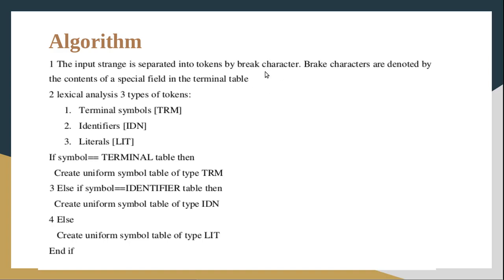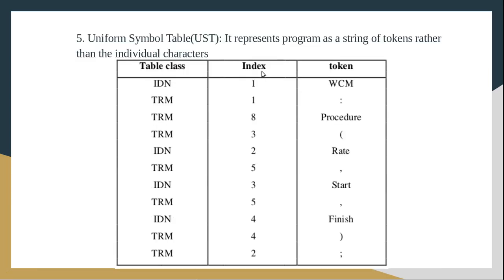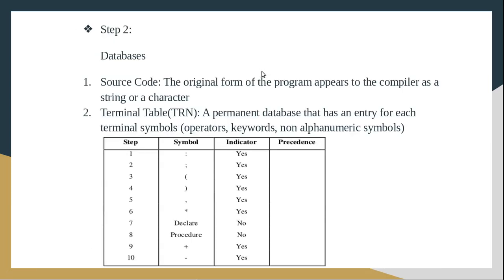So how can we know whether it is a break character or not? It will be given by the terminal table. When I explain the terminal table, it is a permanent database, so here we can see the symbols. Whenever we are reading character by character from the source program, check whether that character is a break character or not. This indicator, if it is yes, means it is a break character.